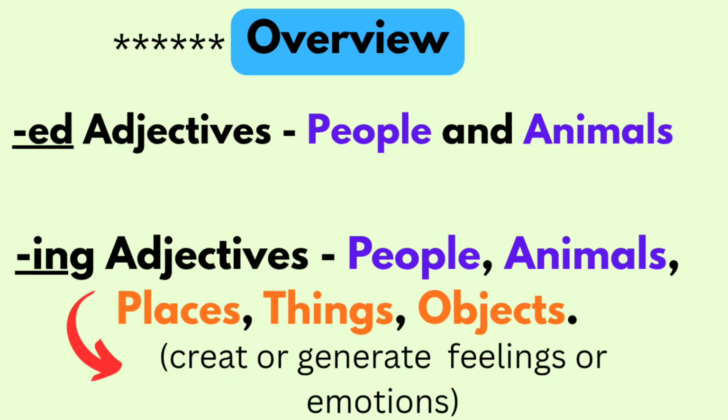Yeah, that animal was so interesting, and that bird was attracting, right? So ing adjectives create feelings or emotions. I hope the concept is clear. So I have repeated several times. Ing adjectives create or generate feelings or emotions, and ed adjectives receive feelings and emotions.